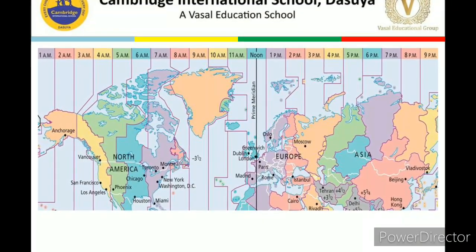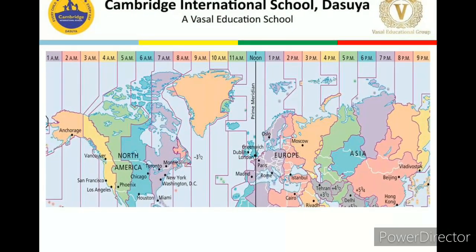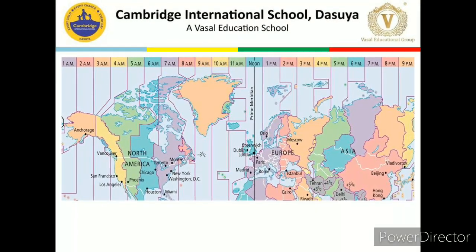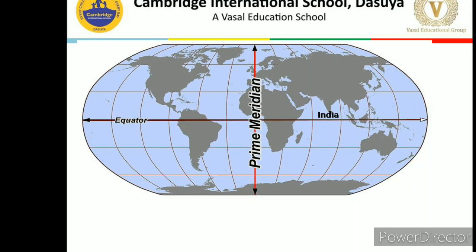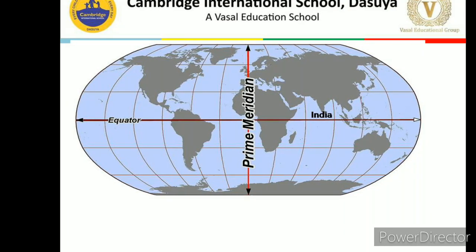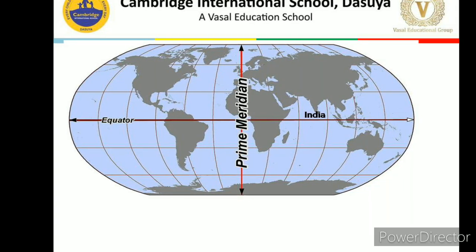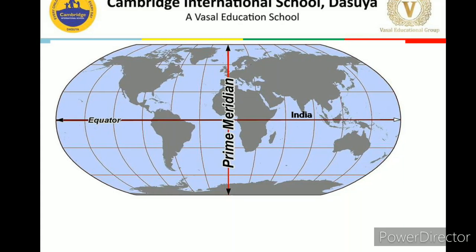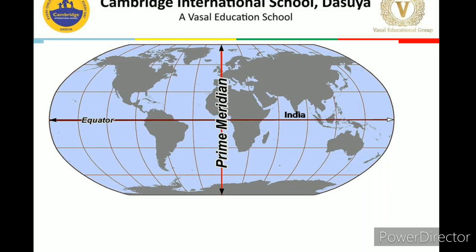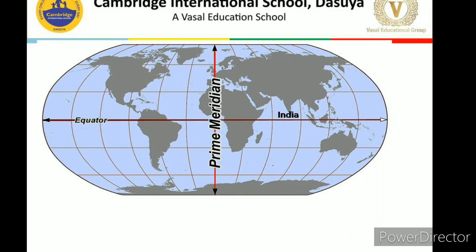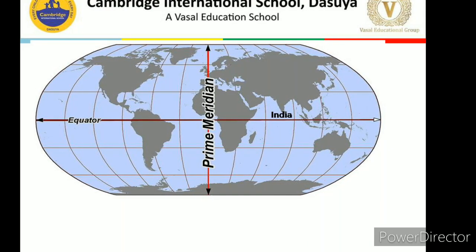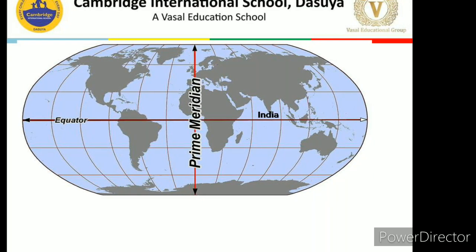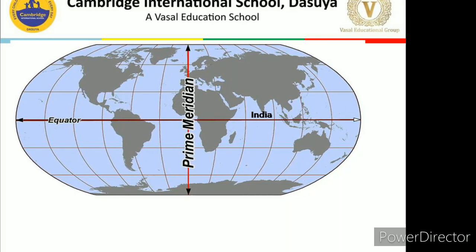Dear children, as you see in this diagram also, all the 24 time zones have been shown here. And as you know, the earth rotates from west to east. The earth rotates 360 degrees in 24 hours, which means 15 degrees in 1 hour, that is 60 minutes. The places east of Greenwich will be ahead of Greenwich time, and those west of Greenwich will be behind it. As we have discussed earlier also, the Indian Standard Time is 5 hours 30 minutes ahead of GMT.